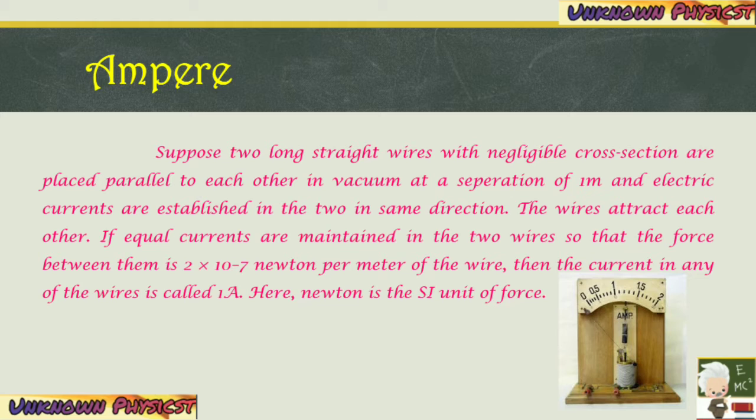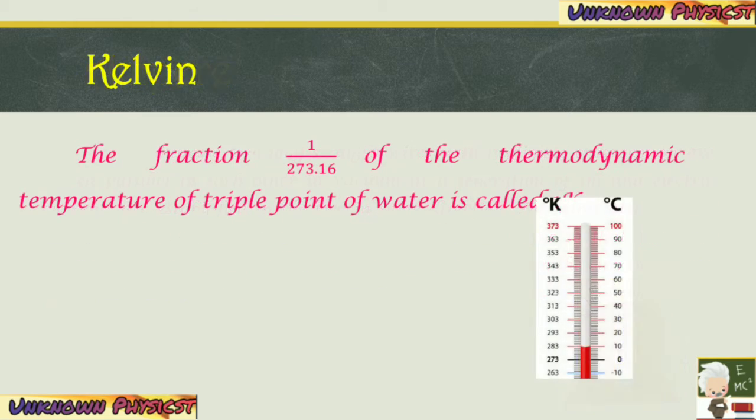Next is ampere, which is the fundamental unit of current. Let us suppose two long straight wires with negligible cross section are placed parallel to each other in vacuum at a separation of 1 meter, and electric currents are established in the same direction. The wires attract each other. If equal currents are maintained in the two wires and the force between them is 2 into 10 power minus 7 Newton per meter of the wire, then the current in any of the wires is called 1 ampere. Newton is the SI unit of force.